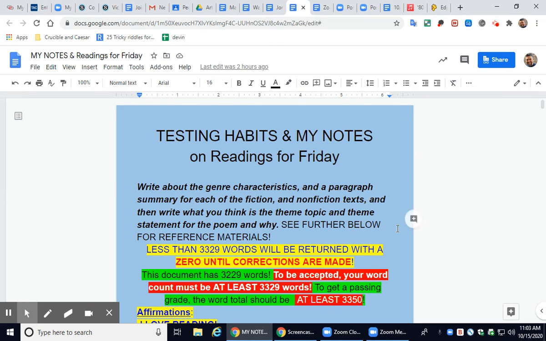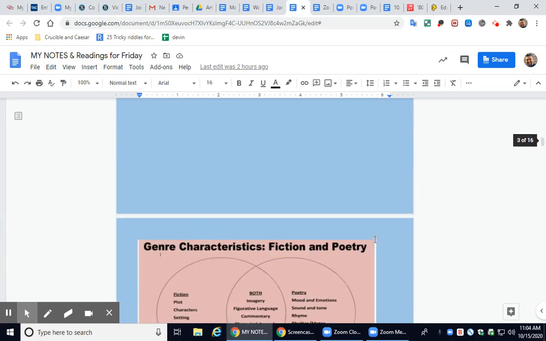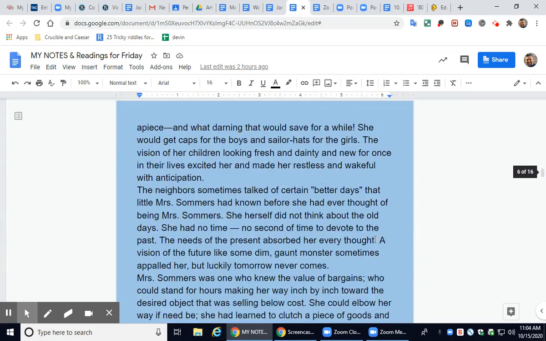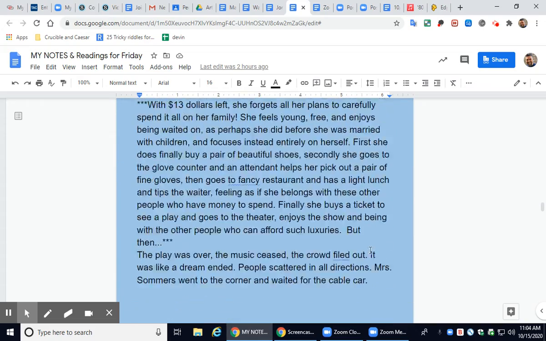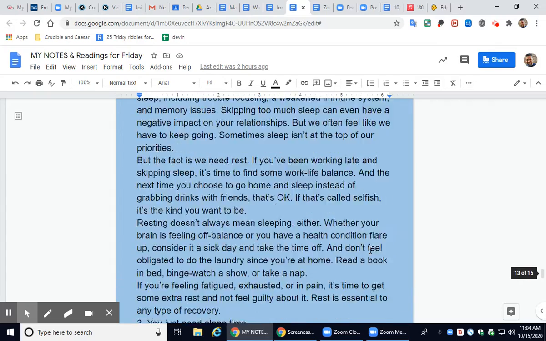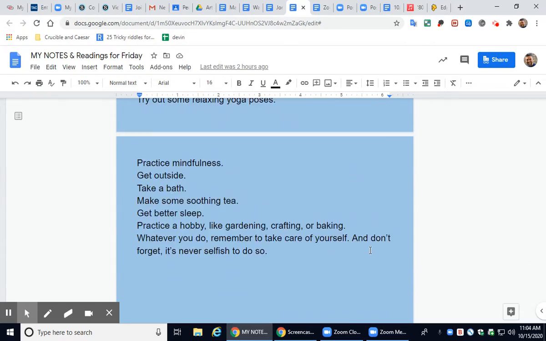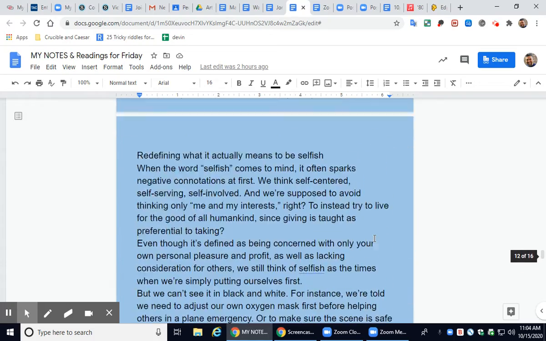But I expect you to do the right thing, especially if you want to pass this test, because these are some serious readings. And if you haven't read them before the test, maybe there are a couple of people in the class that could read fast enough and well enough to be able to do well on this. But you don't want to have to put that stress on yourself. Oh my God, I have to read all this tomorrow and then take the test? No, don't do that to yourself.